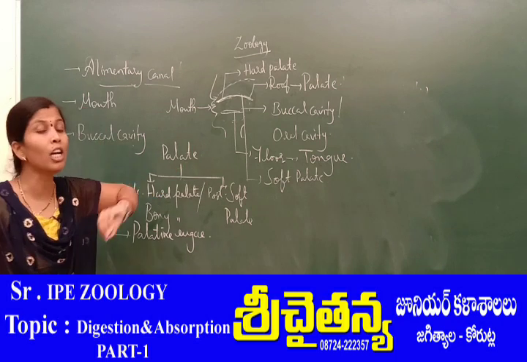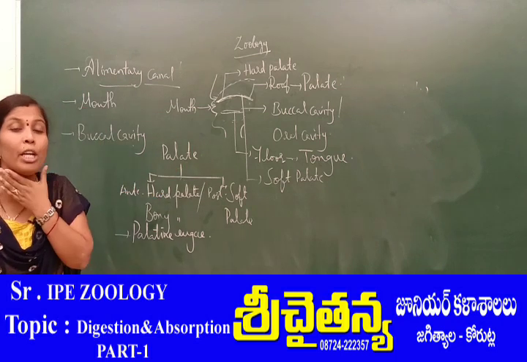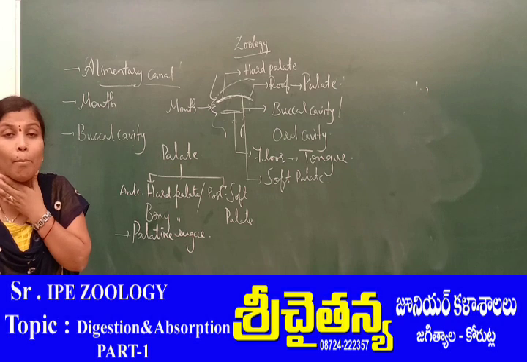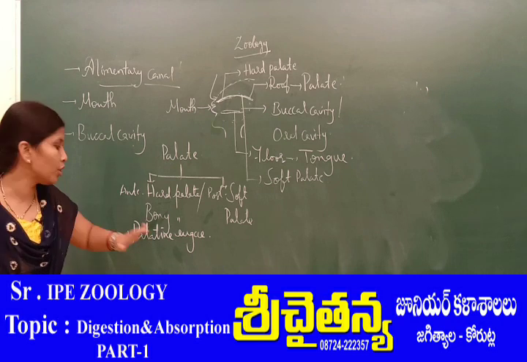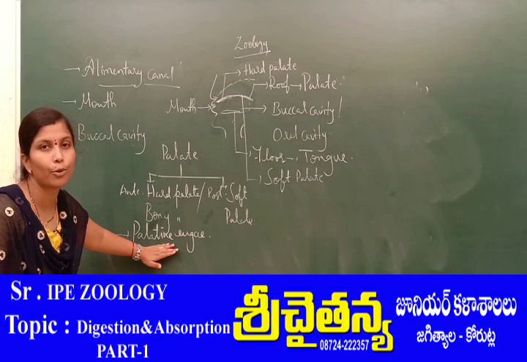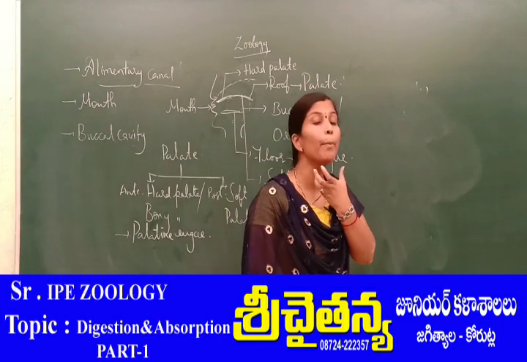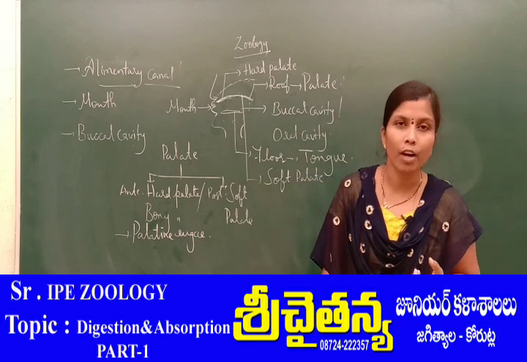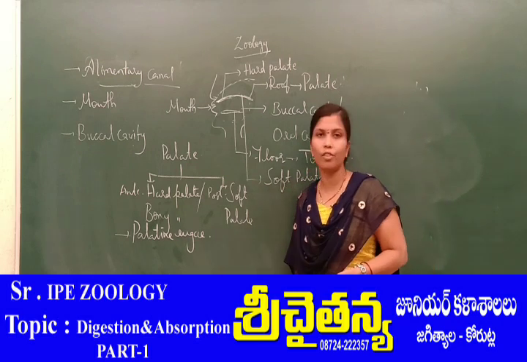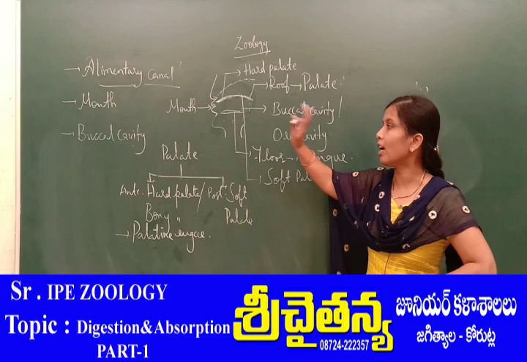During the taking of meat pieces, a grip is very important in the buccal cavity. Such a grip is provided by the palatine rugae. Palatine rugae exist exclusively for providing a grip during the taking of meat pieces. That is the importance of the palatine rugae. This is the hard palate.